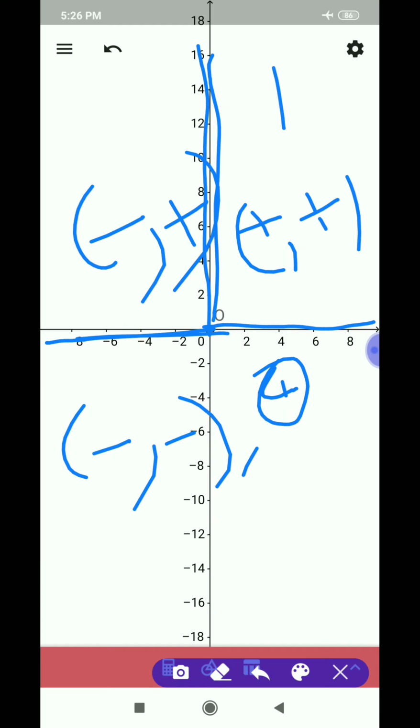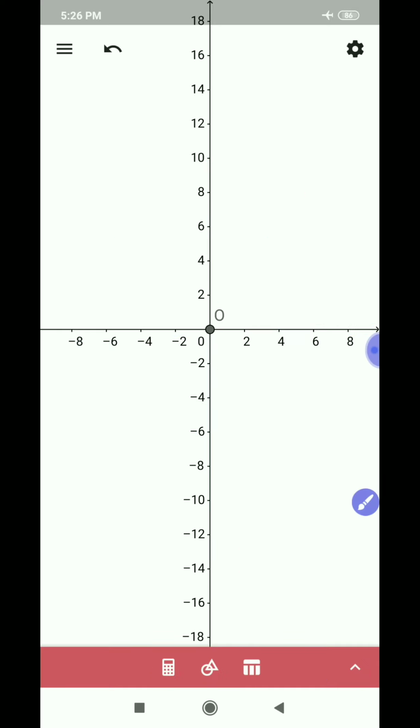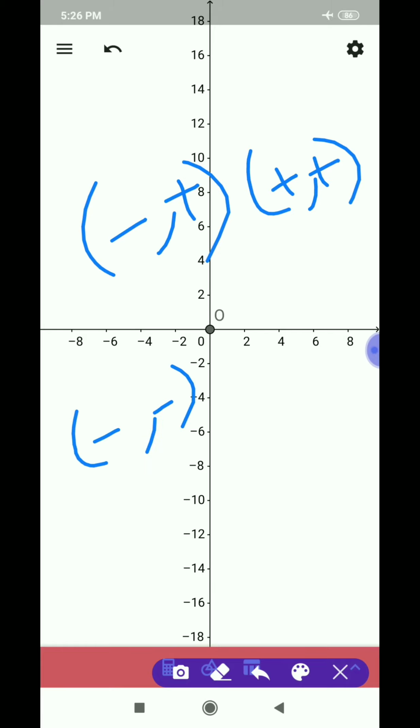Observe, x is positive, y is negative. So, in quadrant 1, plus-plus points lie. Quadrant 2, minus-plus. Quadrant 3, minus-minus. Quadrant 4, plus-minus. Don't worry, we will explain about it.